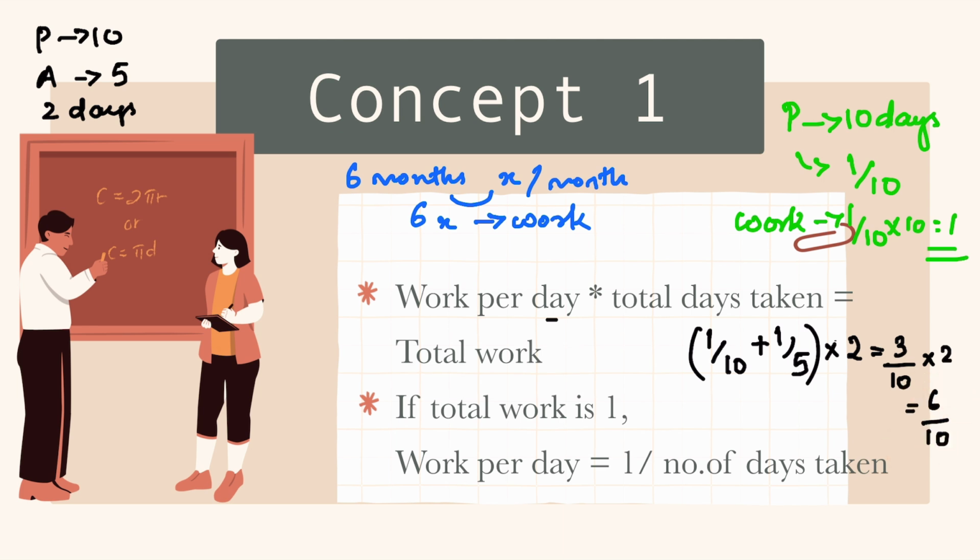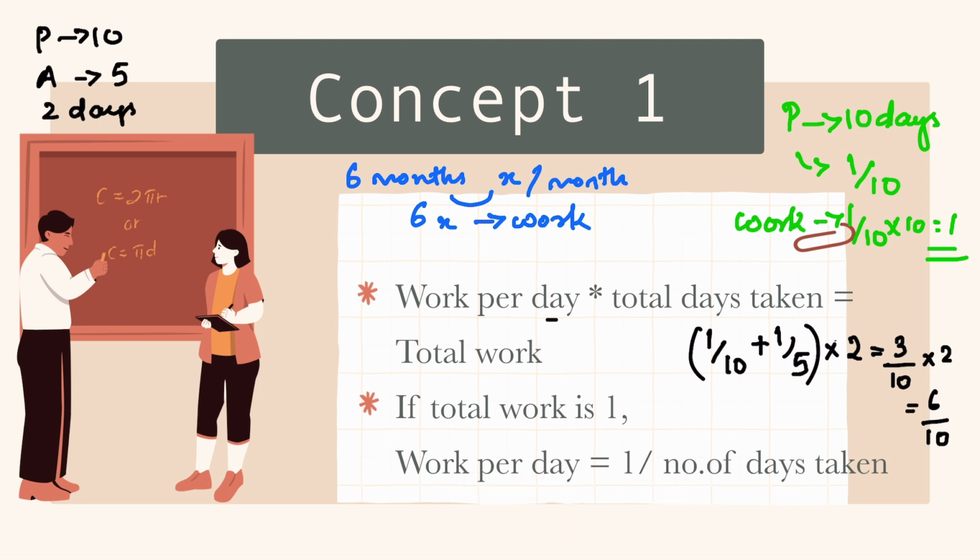As you can see, 10 by 10 is 1. Here only 6 by 10 is completed because we have taken 2 days. This can be 1 when it becomes 10 by 10. That means we have to change the 2 days. Don't bother about these things. Only understand this one. Work done per day into total days is the total work. And if we take total work as 1, work per day will be the reciprocal of the number of days.